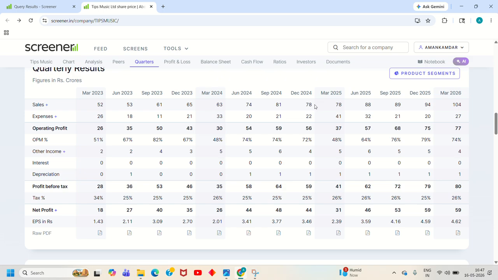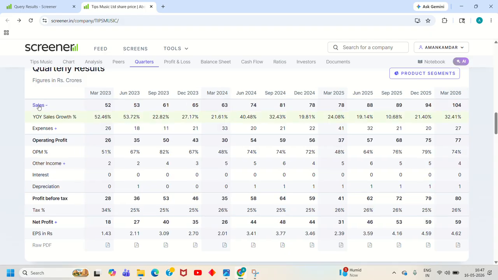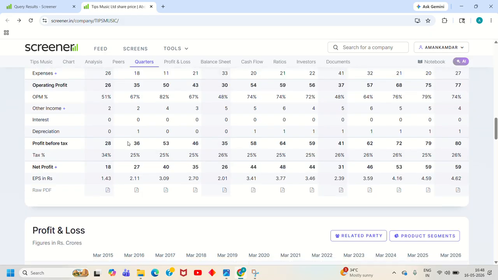So firstly, what we can check under quarterly results is the sales. We can see that there is an increasing trend in the sales, and if you want to see the percentage, we can click here, and here are the sales percentages. Now expenses and operating profit margin percentage are also given here. Profit before tax and then net profit, we can also check here, the net profit year on year quarter, which we can see is in an increasing trend.